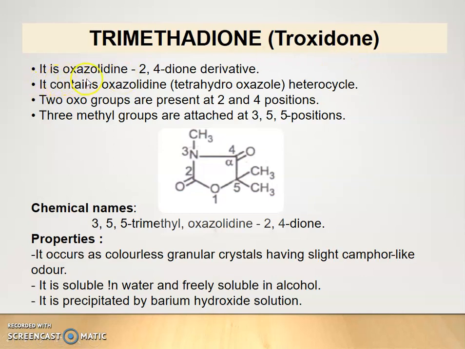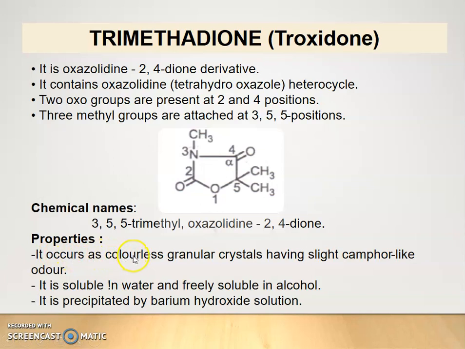It is an oxazolidine-2,4-dione derivative. It contains oxazolidine, that is tetrahydrooxazole, as a heterocycle. This is the structure of troxidone. It contains 2 oxo groups at 2 and 4 position and 3 methyl groups attached at 3, 5, 5 position. Chemical name is 3,5,5-trimethyl oxazolidine-2,4-dione.